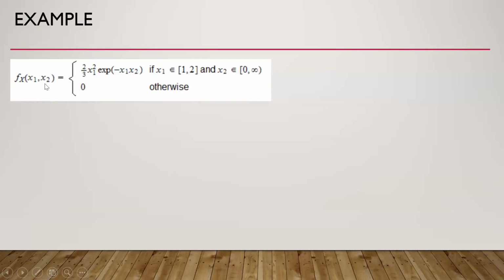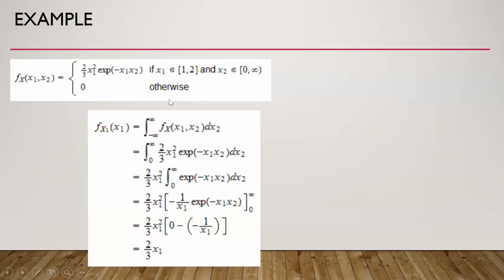So this is an example. This is a probability density function of a vector with two components x1 and x2, where the x1 support is in this interval and the x2 support is in this interval. So let us see. The marginal probability density function of the first component is calculated like this. We calculate it with the integration and we get 2 by 3 x1.